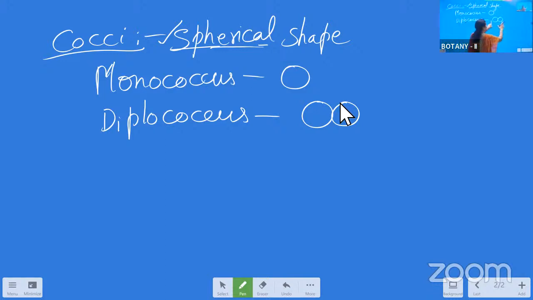So the two cocci bacteria are attached on their lateral side, because two bacteria can also attach one above the other. That's not the diplococcus then. Diplococcus means the bacteria which are attached on the sideways. Next one is the tetracoccus.